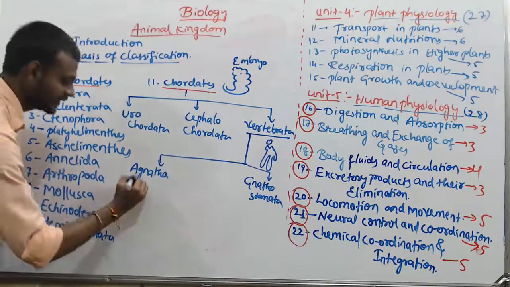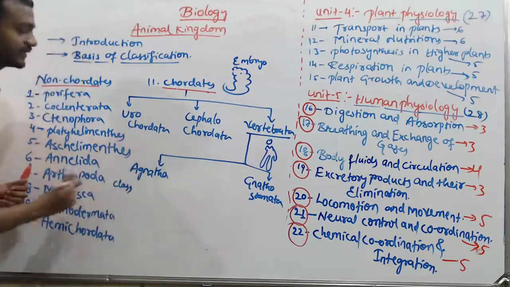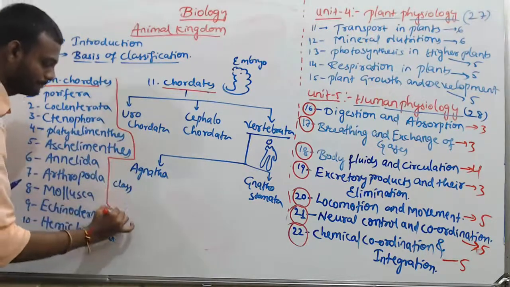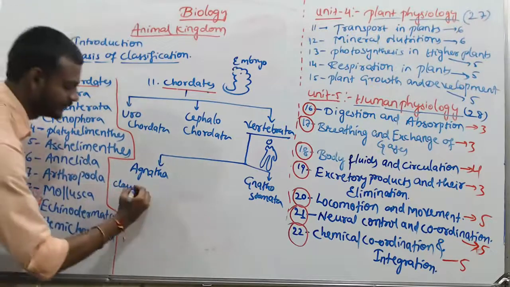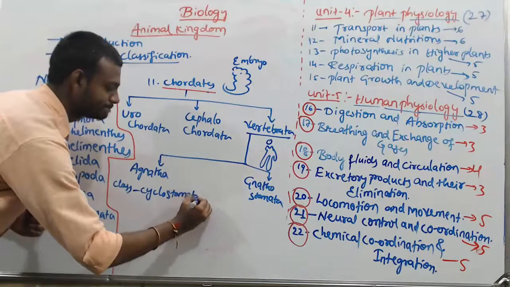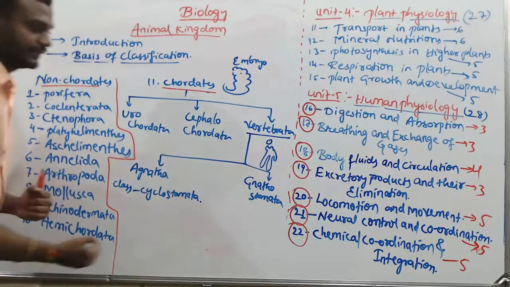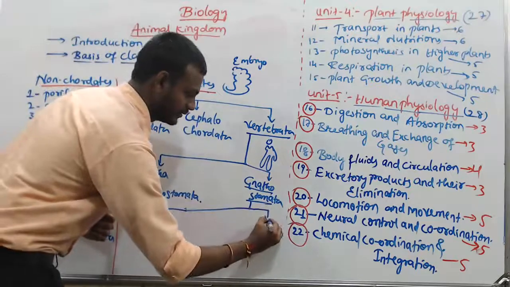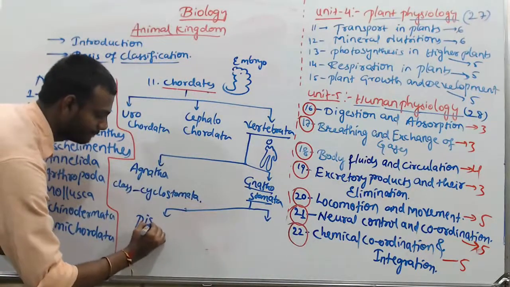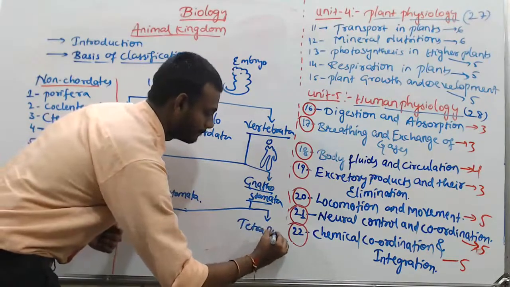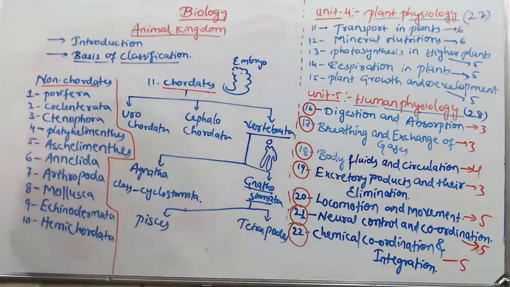The same thing here, only one class is included, Cyclostomata. Okay. Here in Gnathostomata, there are two superclasses, as I said. One is Pisces, another one is Tetrapoda. Tetrapods are four-legged animals. Okay, they have four legs.